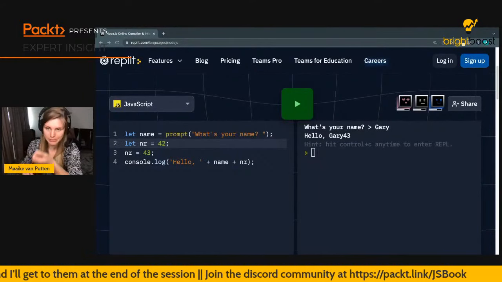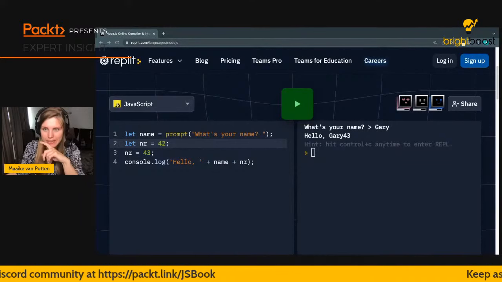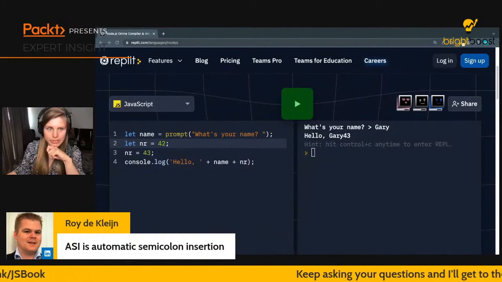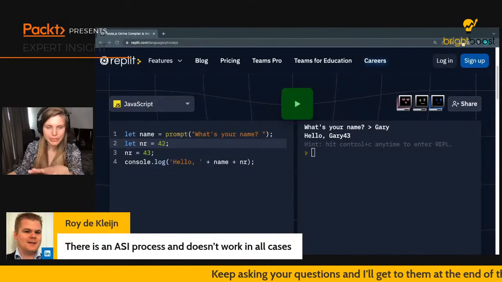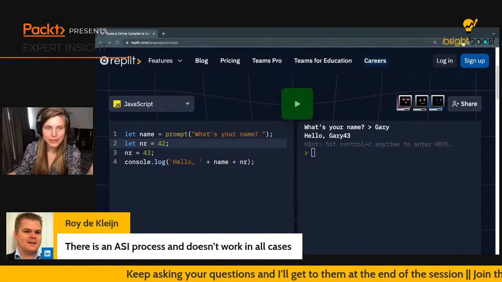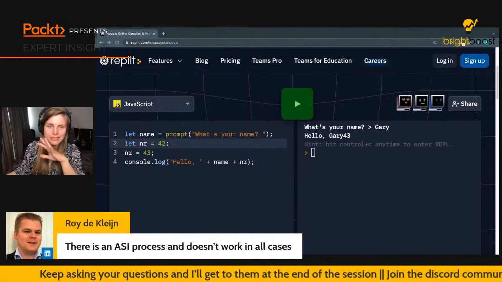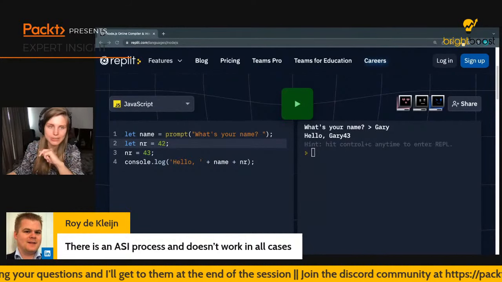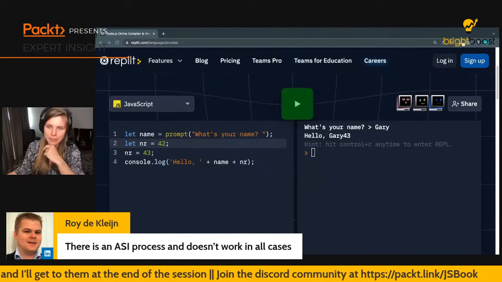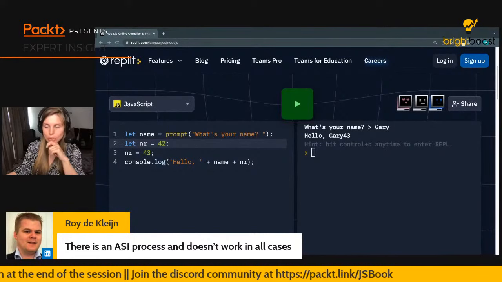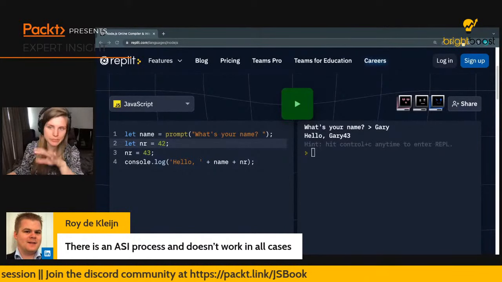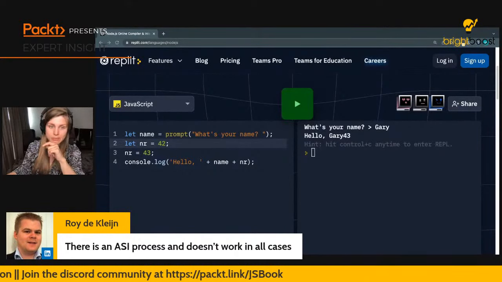Yes. And Roy is actually elaborating on the semicolon, which is a very good point as well. So let me show you this too. First he says we have ASI, which stands for automatic semicolon insertion, and it just doesn't work in all cases. It doesn't understand all the places where it should be inserting a semicolon. So always put it there, even though it seems useless because it's 99% of the time working without one as well.